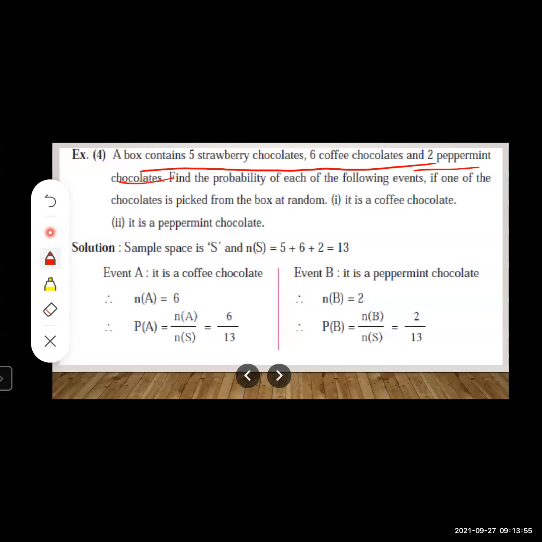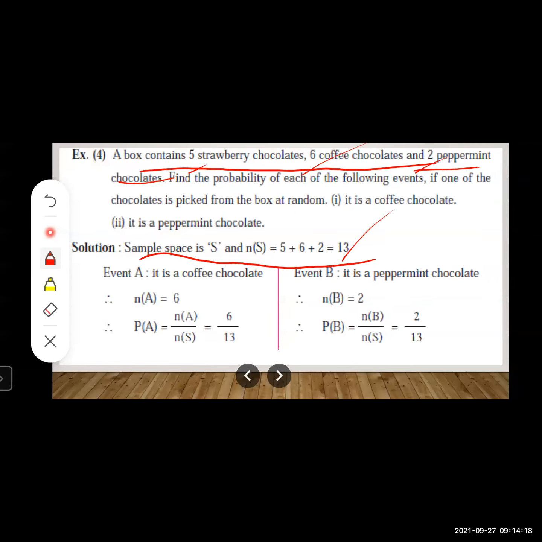So, our sample space will contain all possible outcomes. So, let us write sample space. Okay. So, our sample space will be NS is equal to 5 plus 6 plus 2, and that will be altogether 13, right? So NS is equal to 13.